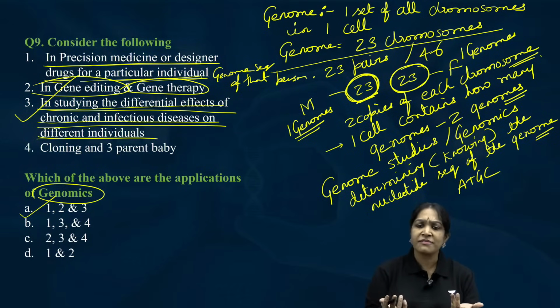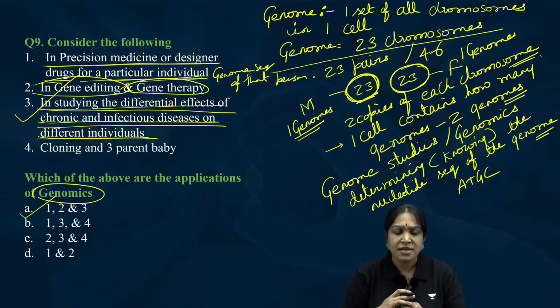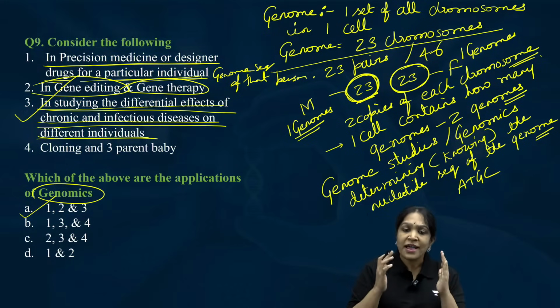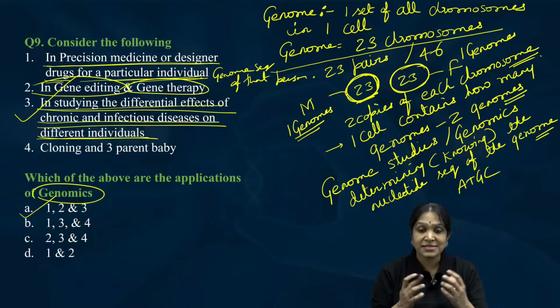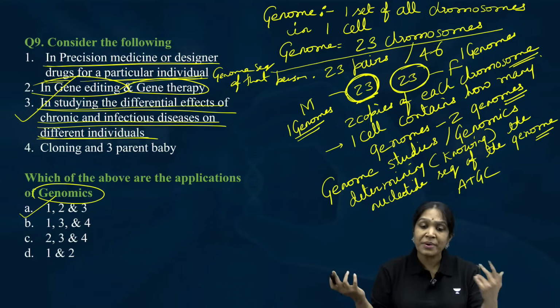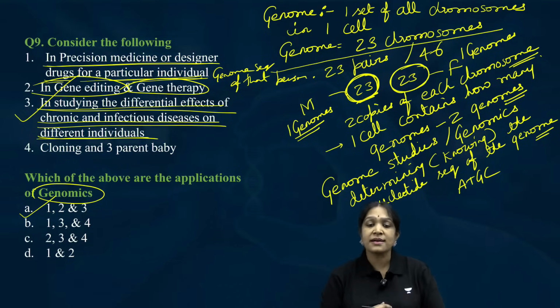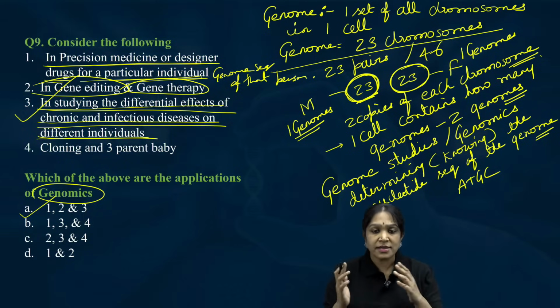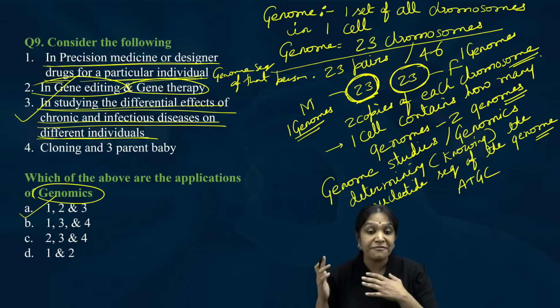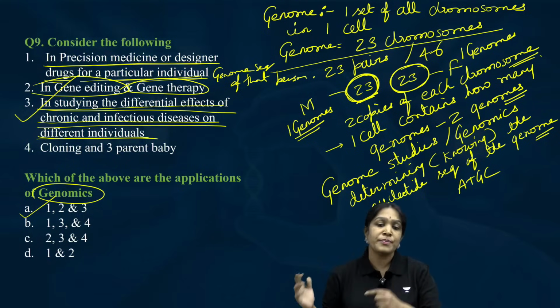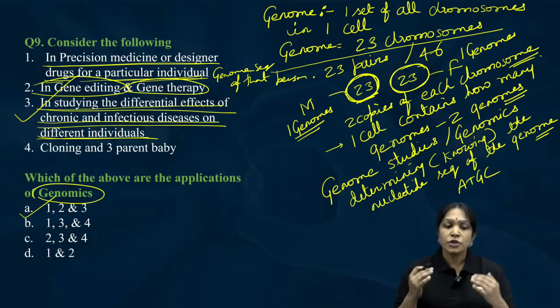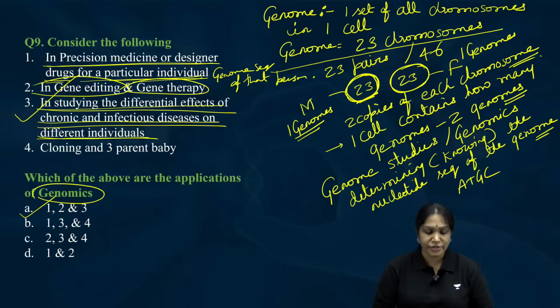Some people will survive for decades with diabetes. Some people will die within 2-3 years after getting diabetes. Why? Some people easily overcome cancer, but some people may succumb to the cancer. So why are cancer, diabetes, infections affecting different people differently? Because their genomes are different. To understand that, we have to study their genomes.